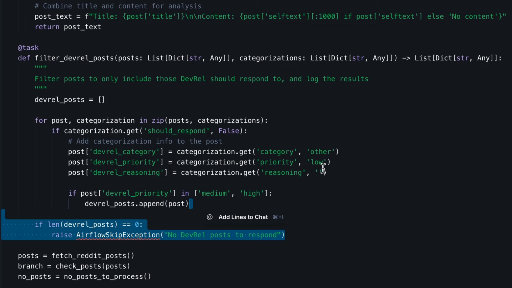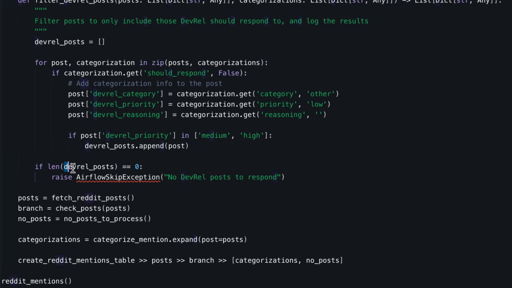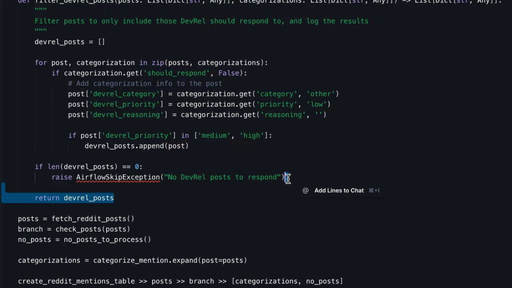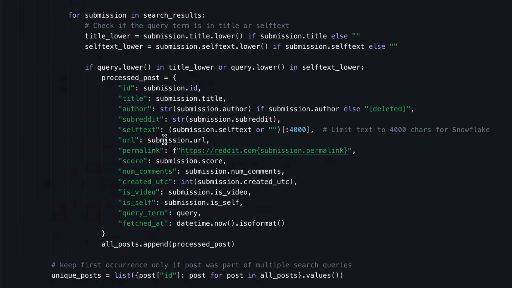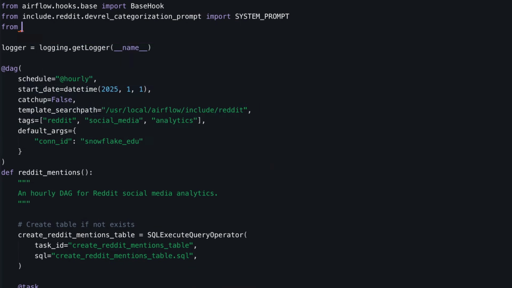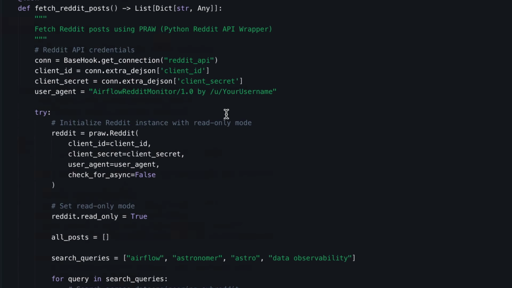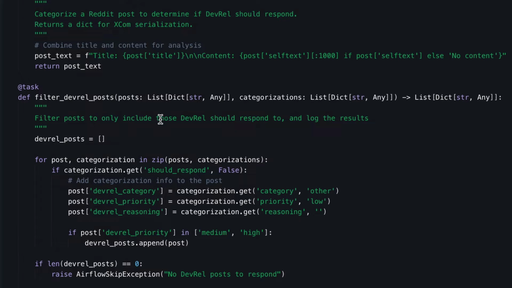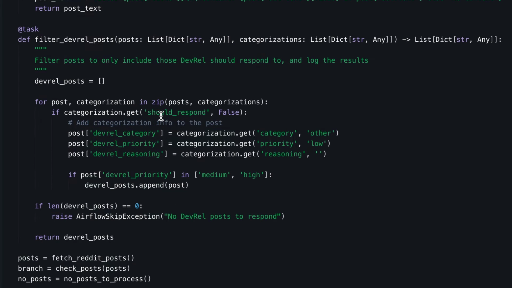Once we have that, we can just verify that we do have posts. If not, we're going to raise an Airflow skip exception that will skip that task and show any downstream tasks to this one. And last but not least, we return the DevRel posts. So obviously we have to import the Airflow skip exception right here. So let's do that. At the top of the file, we can type from airflow.exceptions, and then we import AirflowSkipException. Pretty easy, right? I mean, nothing crazy in that task. It's just a way to filter the posts that we actually want to respond to.